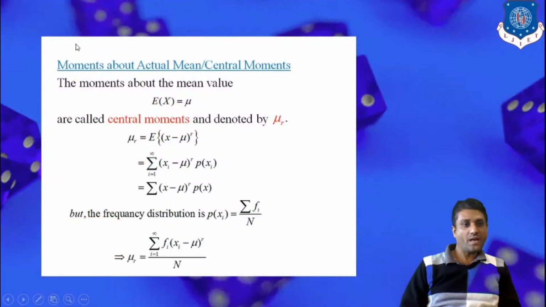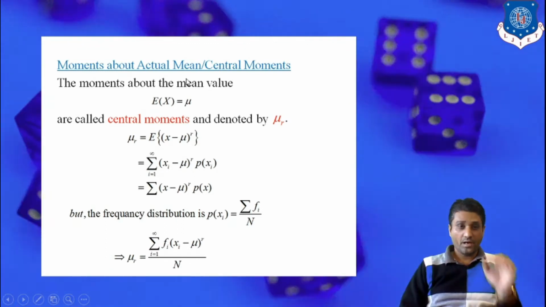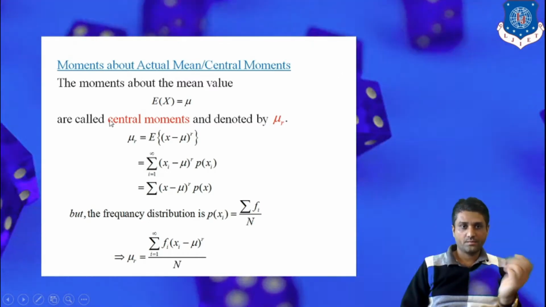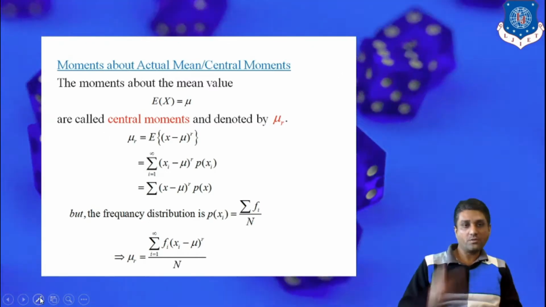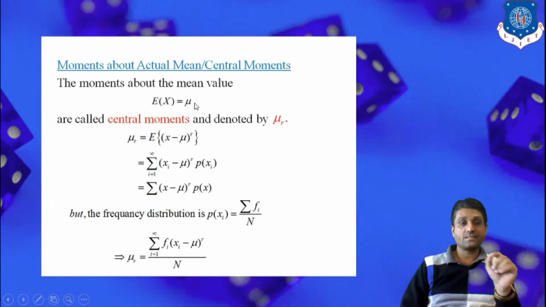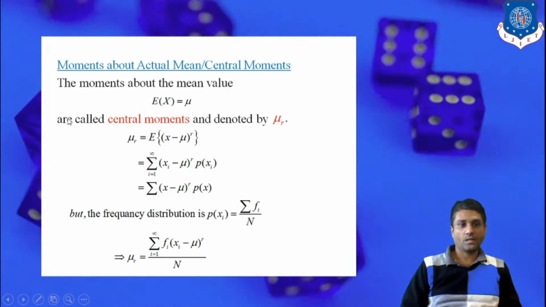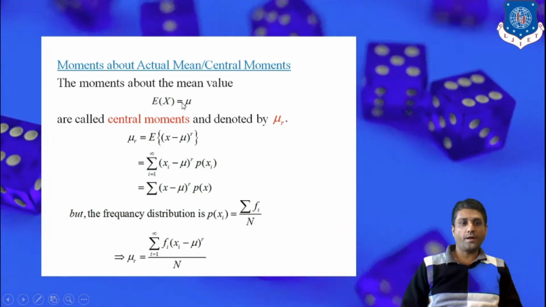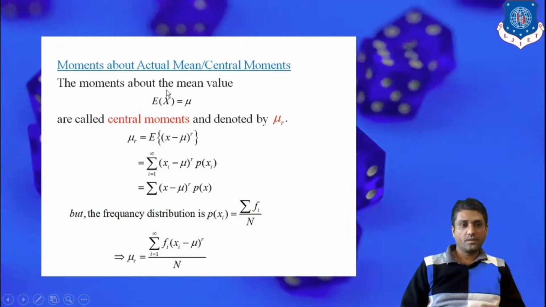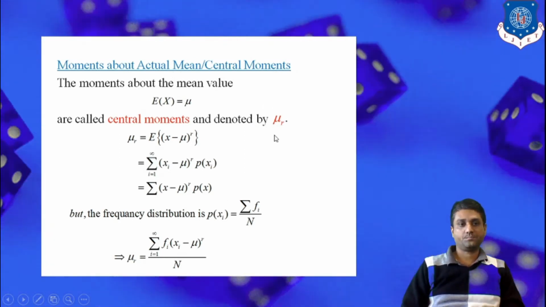So let's start by finding the moments about the actual mean, which is sometimes referred to as the central moment. The moment about this particular mean is represented as E of capital X equal to mu, where mu stands for the average value, and these correspond to the central moment. It is denoted by mu r.